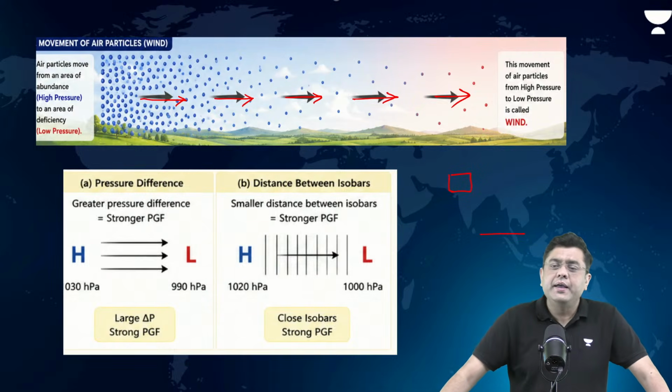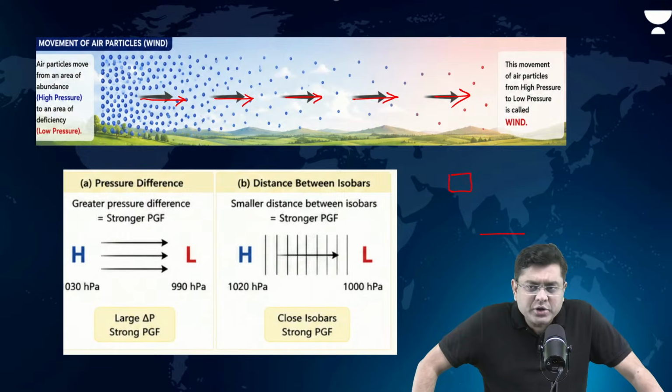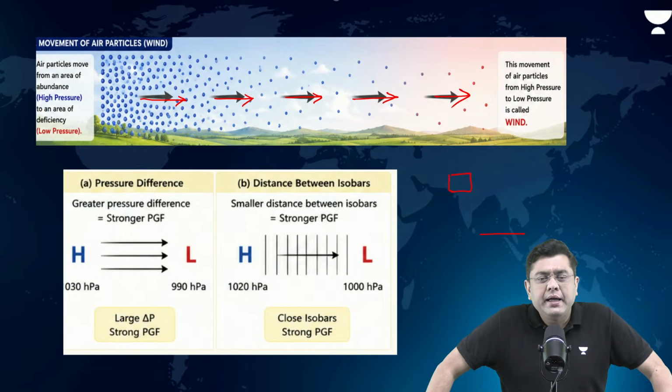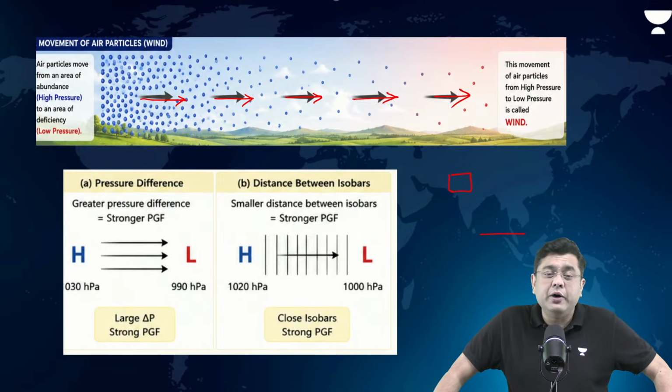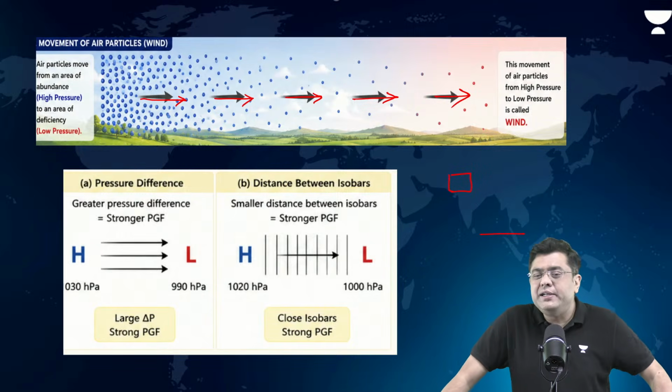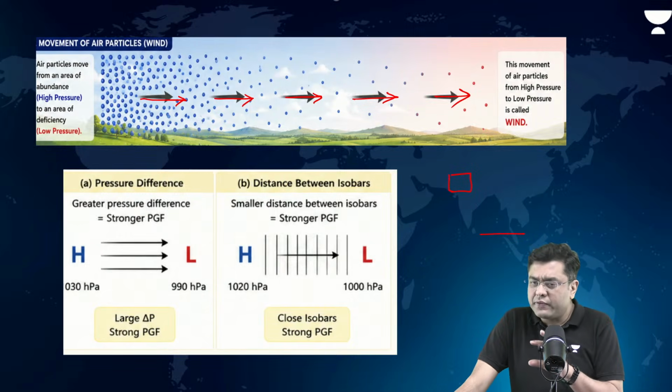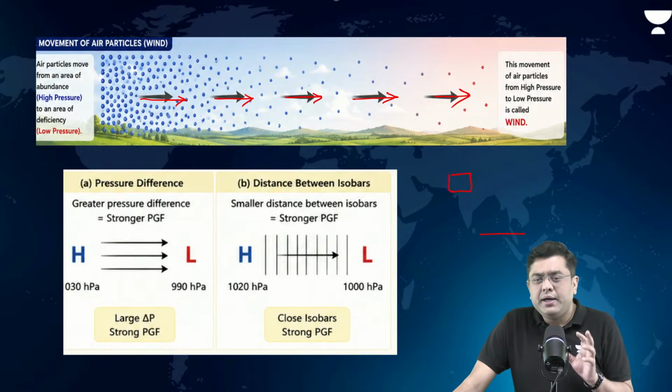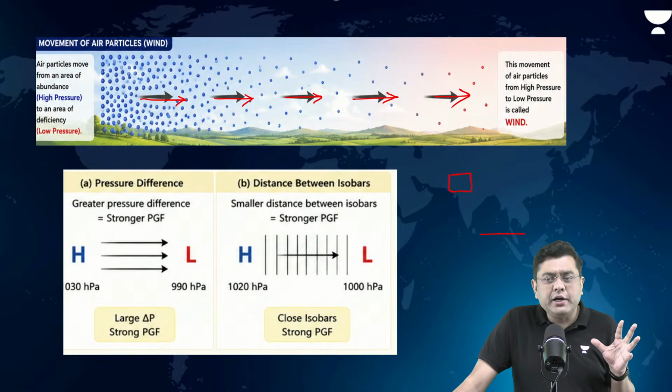And by the way, a very important message for you. We are in the very initial stage of climatology right now. In case you are finding any difficulty in understanding this, look at the previous chapter and understand the basics of heating and cooling.